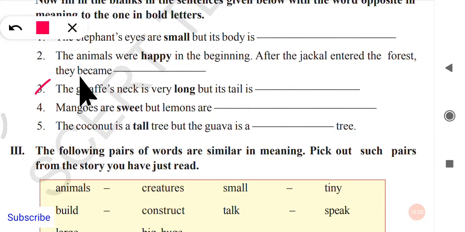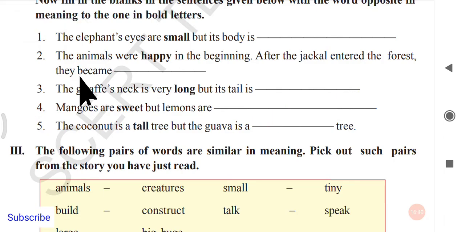Look at the third one. The giraffe's neck is very long, but its tail is very small, or short also. You can write small. Okay. Next, fourth one, the mangoes are sweet but lemons are sour. Next, fifth one, the coconut is a tall tree but the guava is a short tree or a small tree. Okay, you can go with short here, short tree.